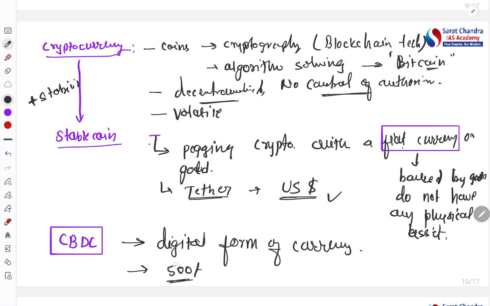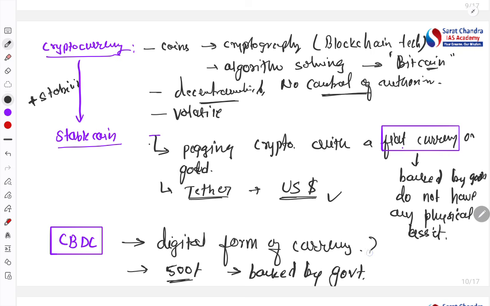Now how is it different from a stable coin? Definitely it's different in that it's not based on cryptocurrency. Here the RBI or the central bank will have control over it. Next point is that this is backed by the government, that is, the central bank backs it and has the liability over it. It's the same as our currency, just in digital form.